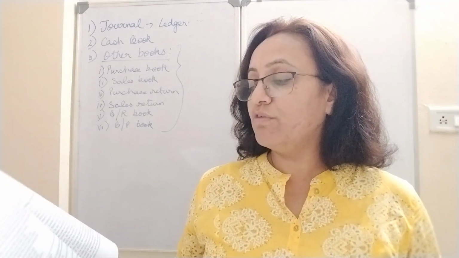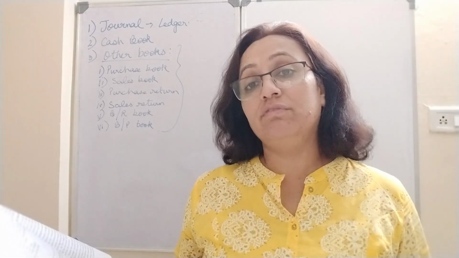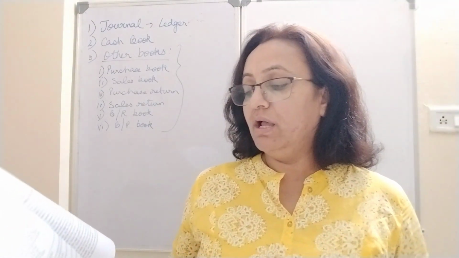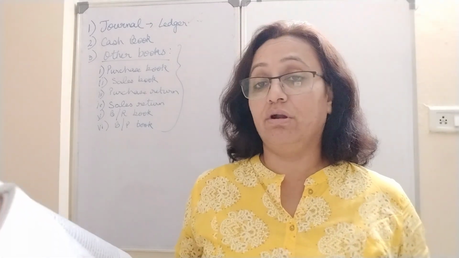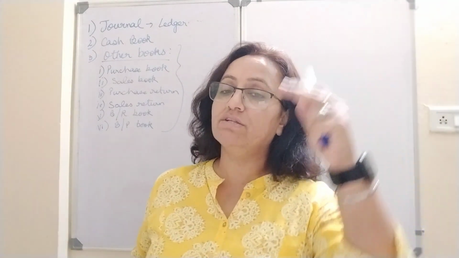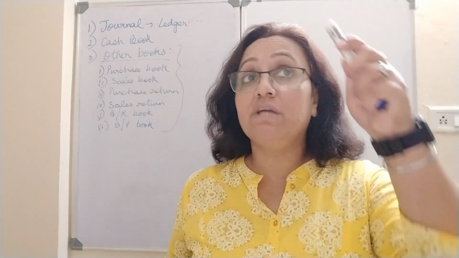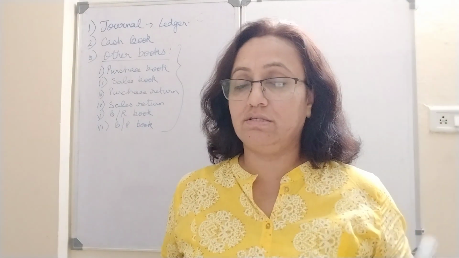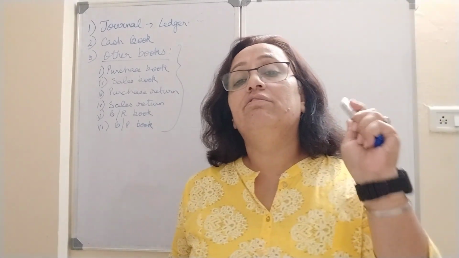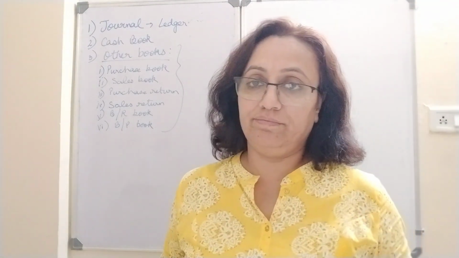Journal is the book of first entry, ledger is the book of second entry. Journal is the book of chronological record, ledger is the book of analytical record. Chronological means one by one as it is given in the question, we are just entering in our book of account, right? Analytical means we are analyzing those transactions and thinking about which transaction is to be entered in which account, right?